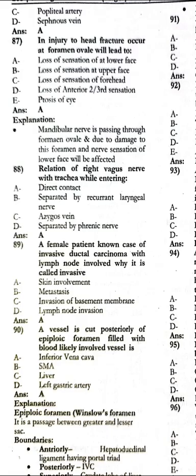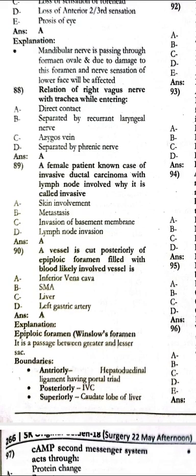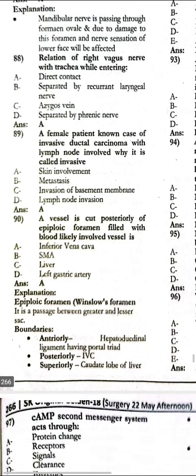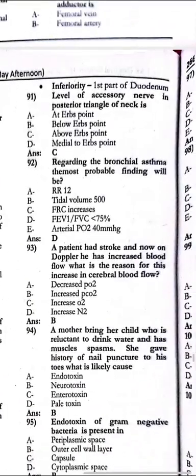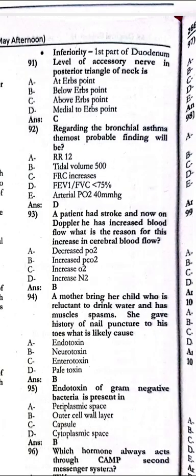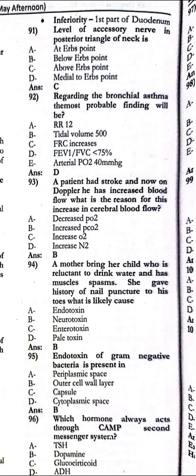Why it is called the invasive skin involvement? The vessel is cut posteriorly of the epiphyseal foramen filled with the blood. Likely involved vessel is the inferior vena cava. Next, the level of the accessory nerve in the posterior triangle of the neck is the above point. Regarding the bronchial asthma, the most probable finding would be the FEV1 to FVC ratio less than 75.